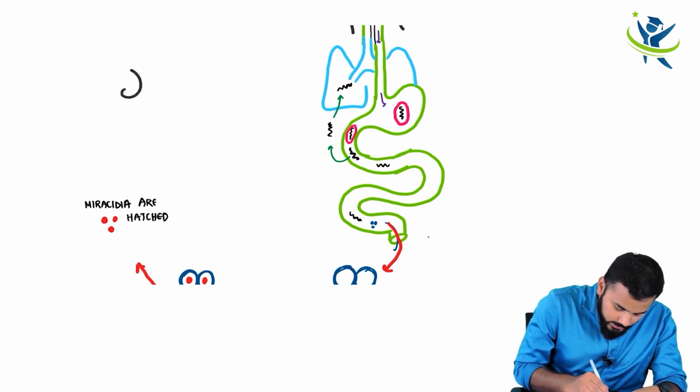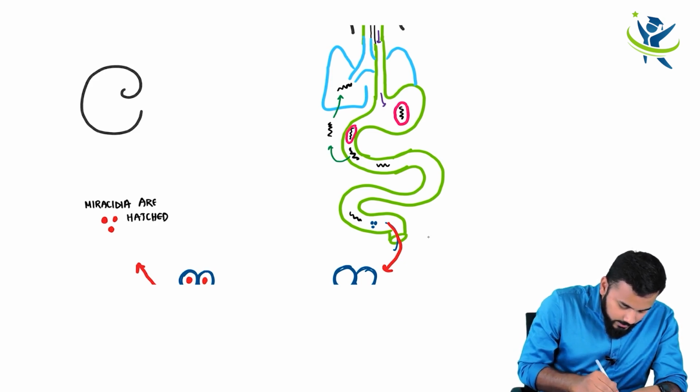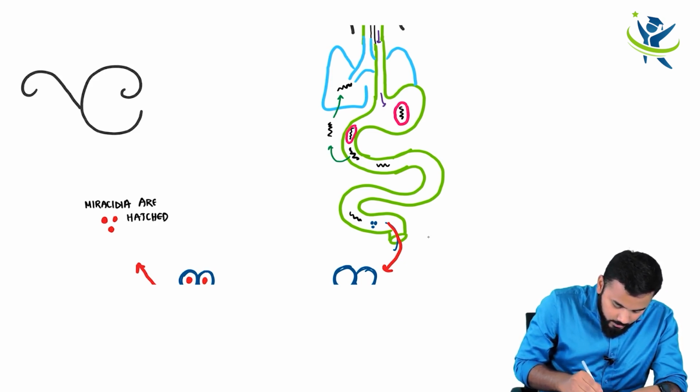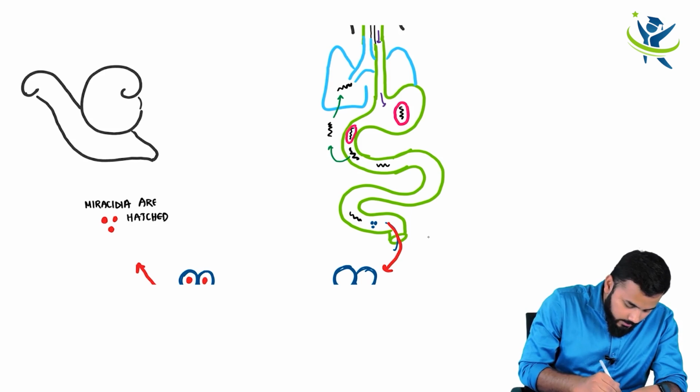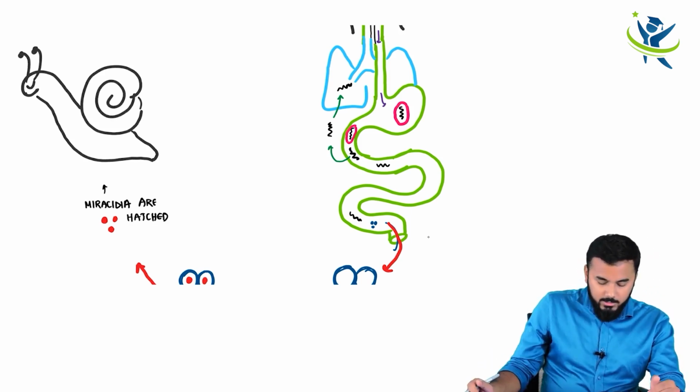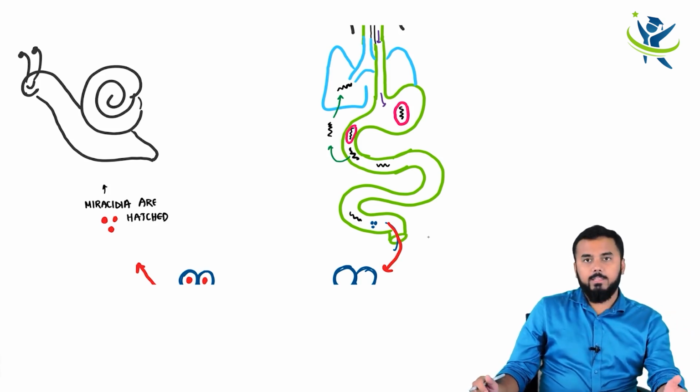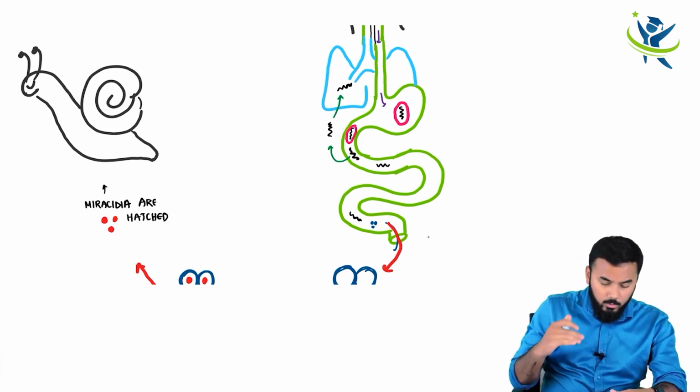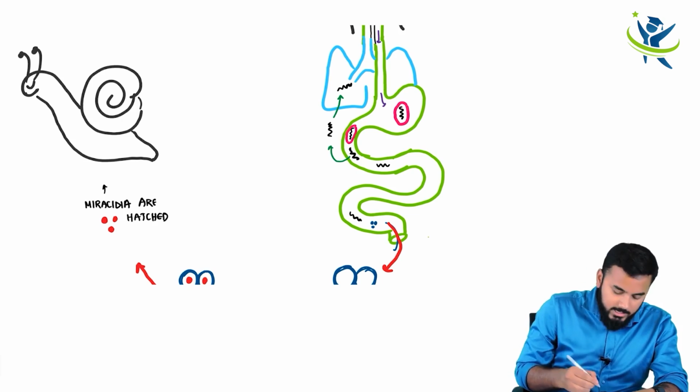So let us say this is the snail over here. These miracidia are going to enter into the snail, and inside the snail they are undergoing 3 steps. Now what are these 3 steps?